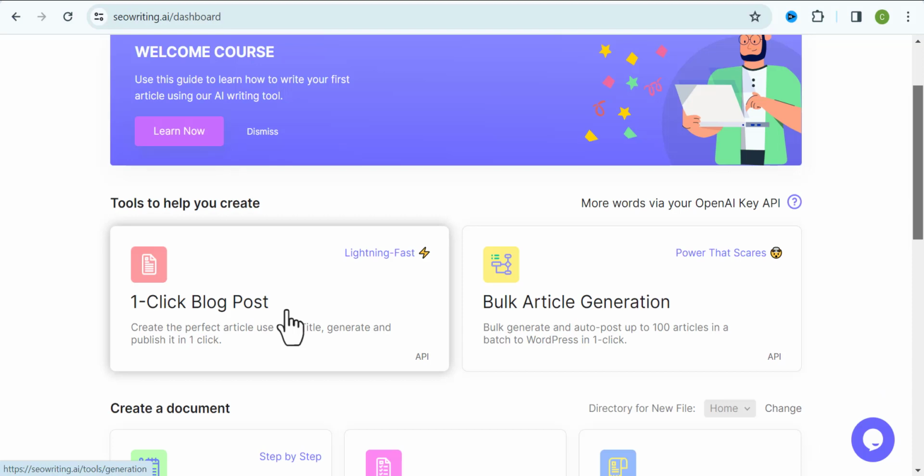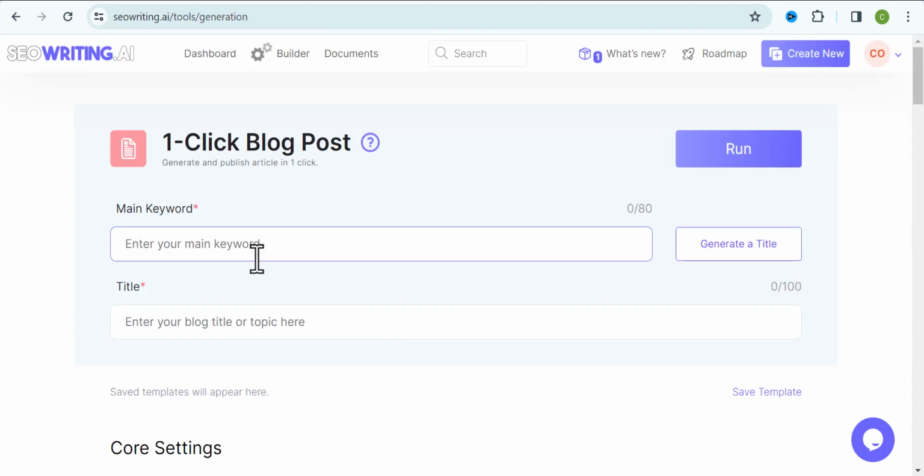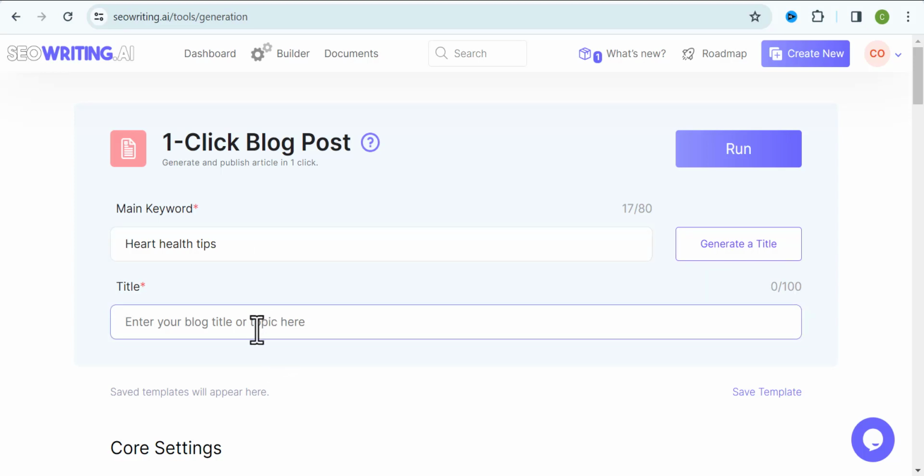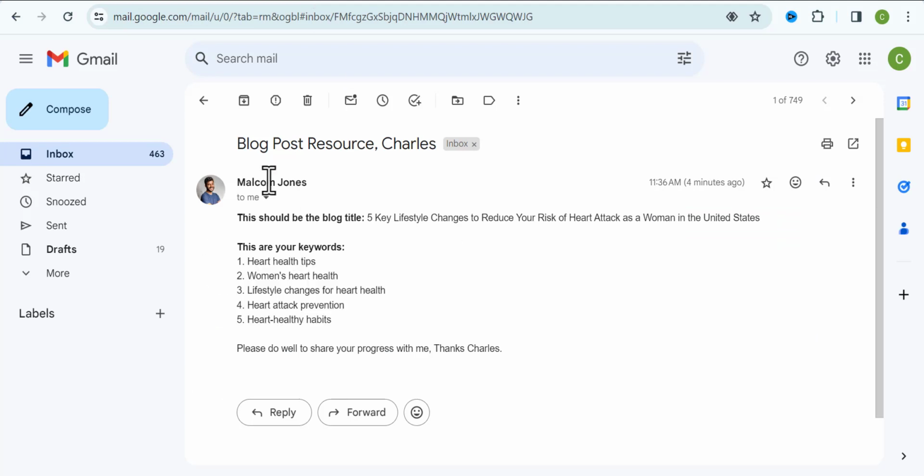Alright, so now I'll go ahead and click on the one-click blog post, and I'll add some keywords for my blog post right here. So majorly the keywords to help this AI write me an SEO optimized blog post is what I want to input right here. So I'll go ahead and input that. Now for the blog title, my client basically sent this to me, okay, and I'll quickly go into my Gmail inbox and copy this.